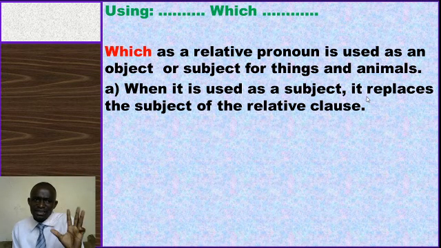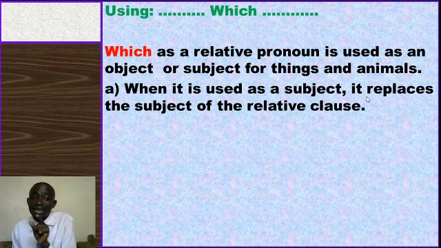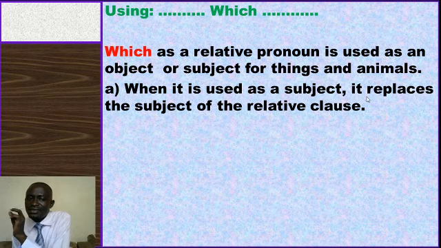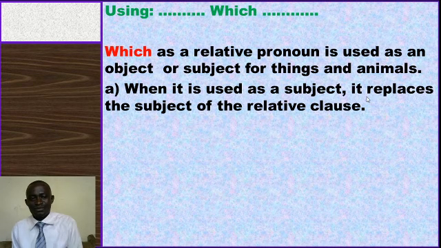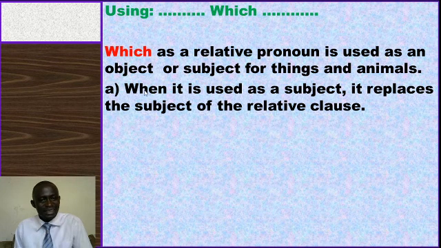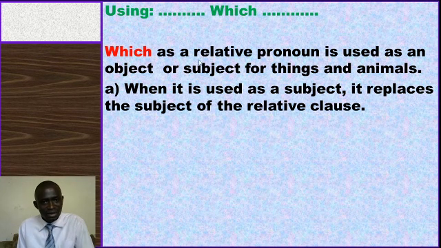Now, if I'm asked to write a sentence using "which" to join that sentence, you realize that the second phrase, which says "it is very nice", will be replaced by the relative pronoun "which". That's what the line is telling us. We're saying when it is used as a subject, it is referring to our "which".